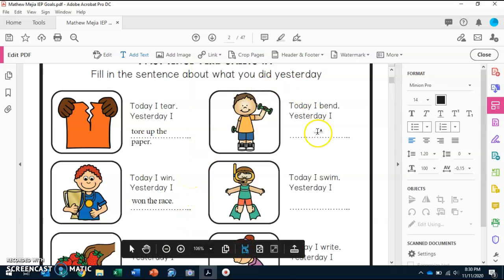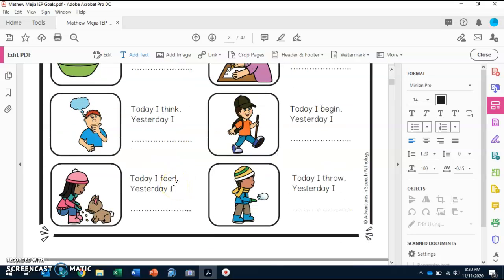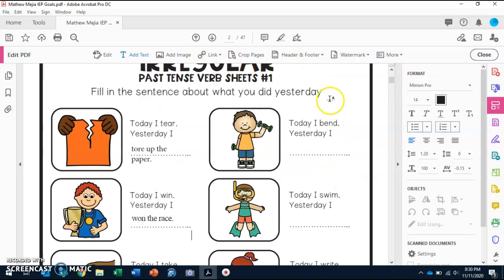And now that I look at all of these words, Matthew, all of the words are going to change. You will not be adding ed to them. You will have to change the word, the verb, to the past. So I'm going to do one more with you.